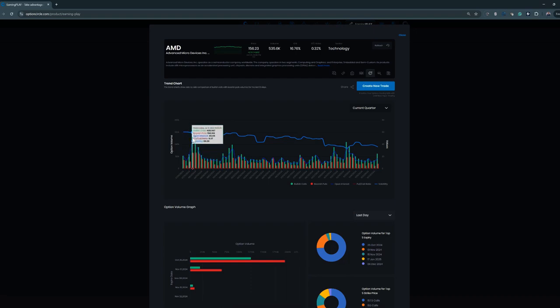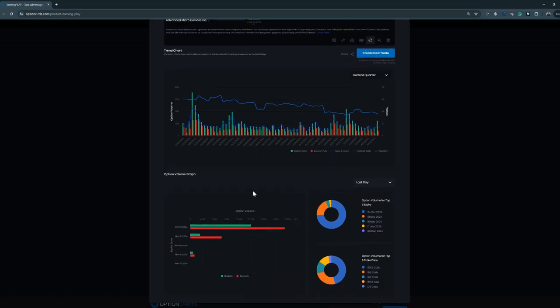So the green bars and the red bars are just simple bullish calls, bearish puts by the data that we can disseminate from. And then open interest is this dashed blue line. So you can see some open interest started kind of upticking here in October. And that's because we had a different October where we didn't really see a sell-off, and we actually saw a decent move in some equities. So some people got pretty bullish in AMD, it looks like, by buying some calls there in early October. And then it's kind of tailed off now, and now it's going to reemerge right into earnings.